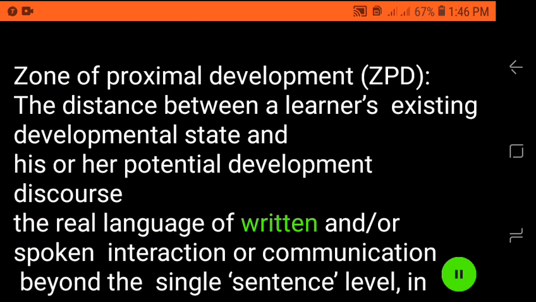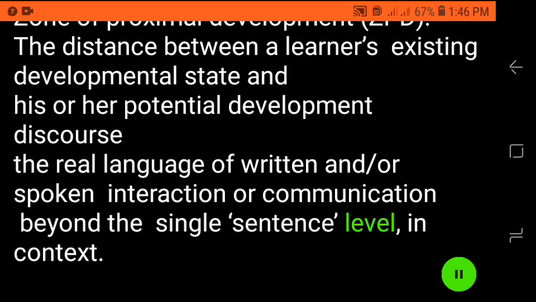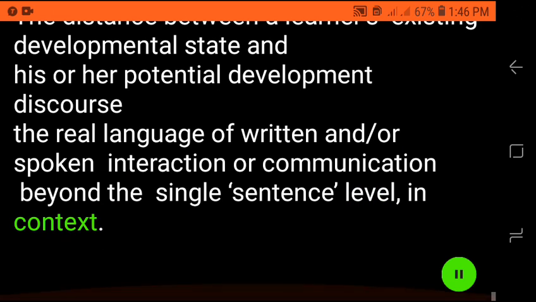Discourse. The real language of written and or spoken interaction or communication. Beyond the single sentence level. In context.